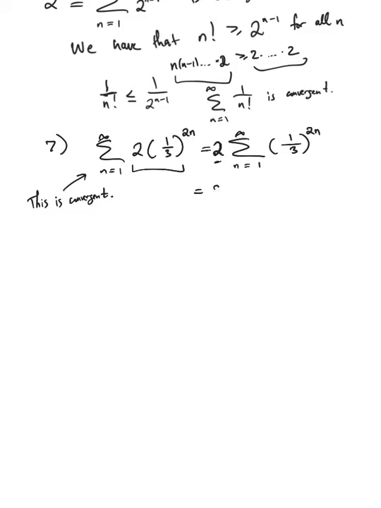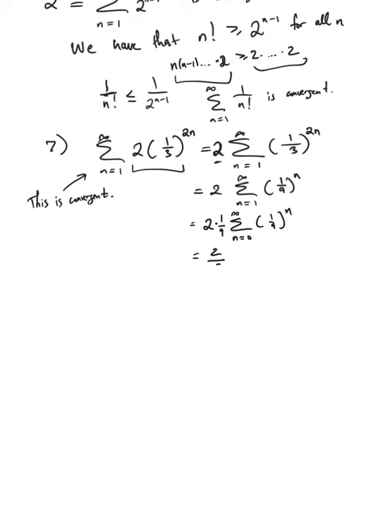Okay, so this is equal to 2 times the sum of (1/9) to the n. Okay, and then I want to replace this with n equals 0 because that gives me the formula that I like. So I say that this is 2 times 1/9 times the sum from n equals 0 to infinity of (1/9) to the n.